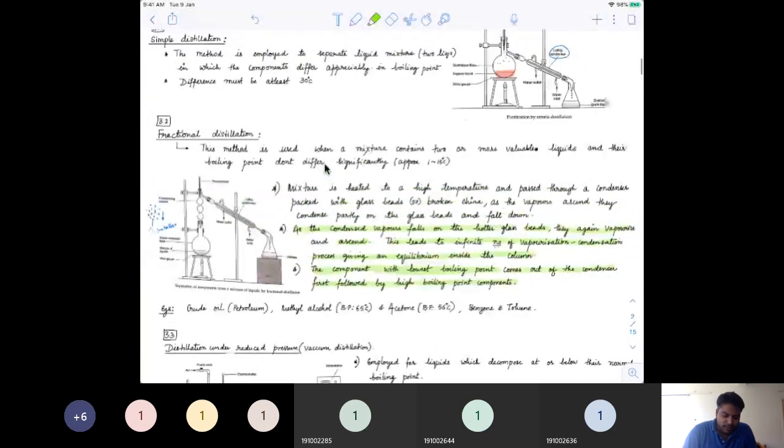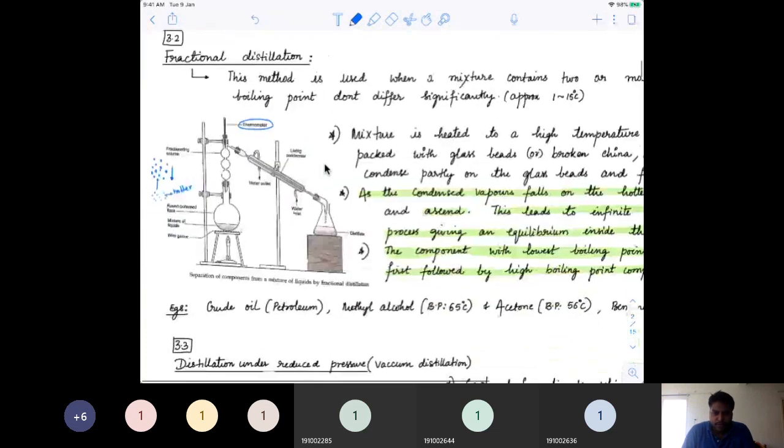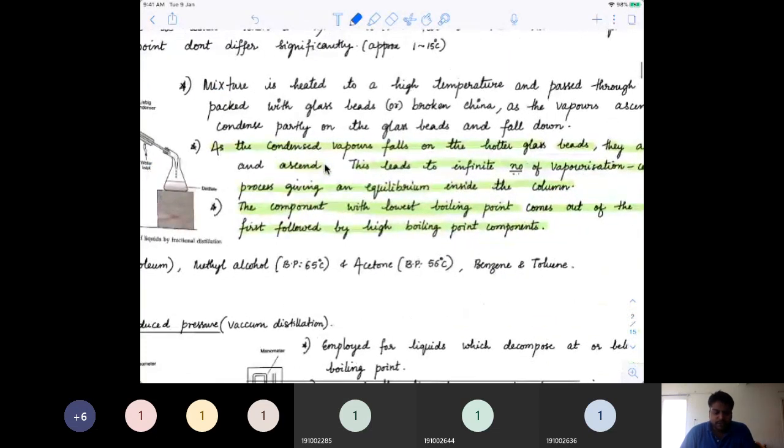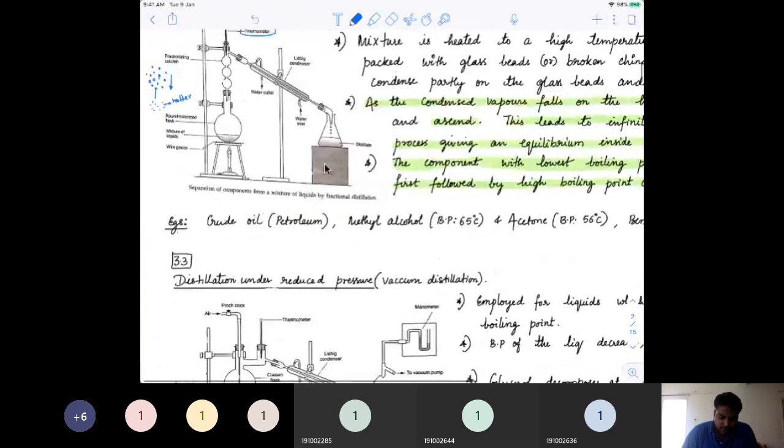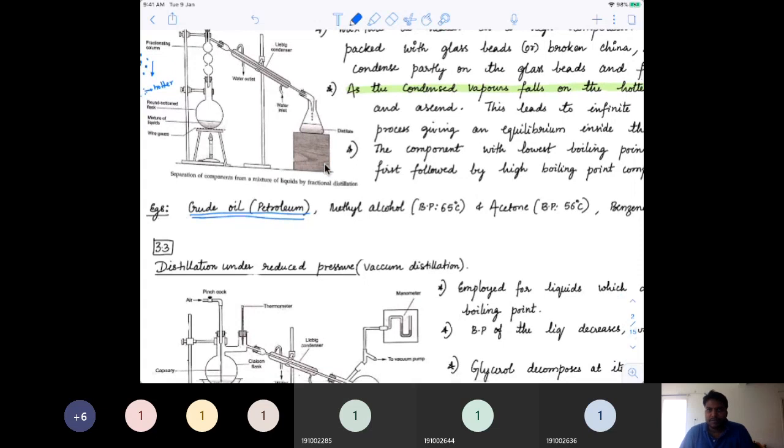So you will measure the temperature with a thermometer and check what the boiling point is. Based on that boiling point, you will differentiate whether it is the first liquid or the second liquid. For instance, the crude oil which has been extracted will always have a lot of organic compounds, from petrol to diesel to Vaseline, naphtha, everything. To separate them out, we use fractional distillation by columns.